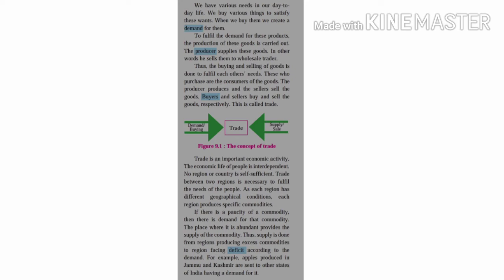Friends, if there is a paucity of a commodity, then there is a demand for that commodity. The place where it is abundant provides the supply of the commodity. In this way, the supply is done from the regions producing excess commodities to the regions where there is a scarcity or deficit, according to the demand. For example, apples produced in Jammu and Kashmir are sent to other states of India having a demand for them as per the needs of the different states.